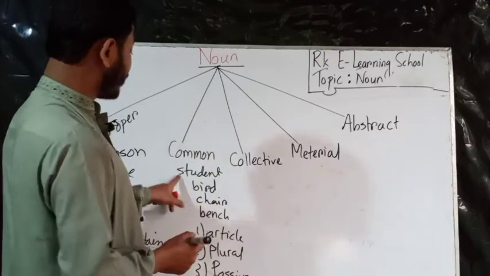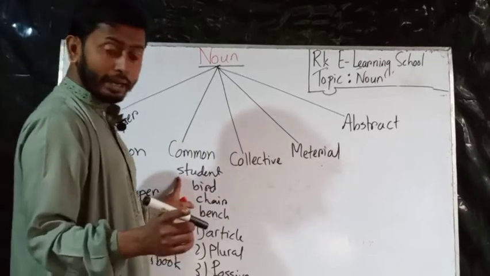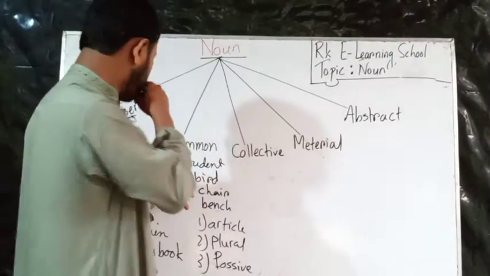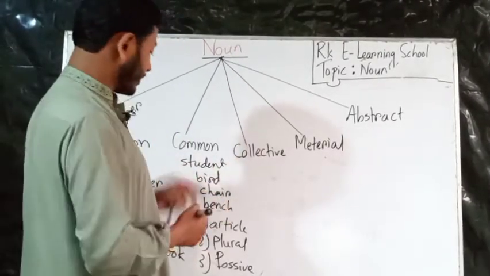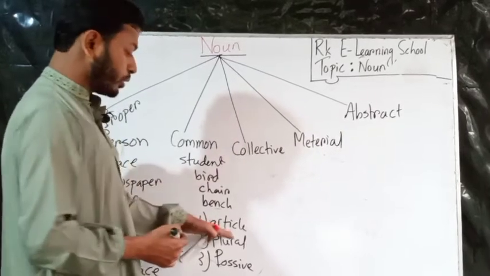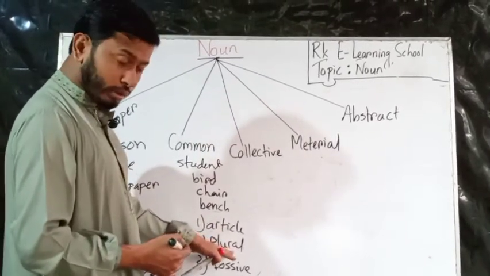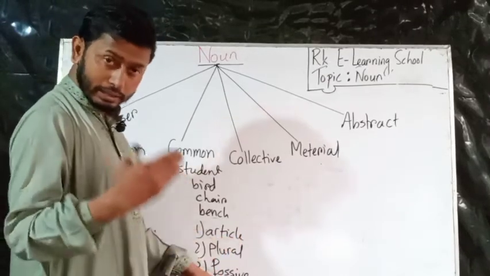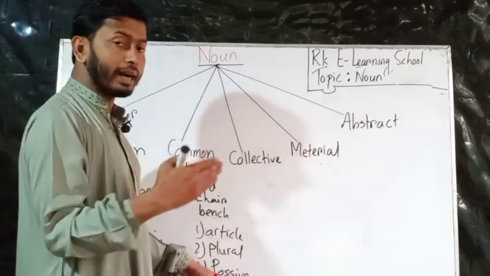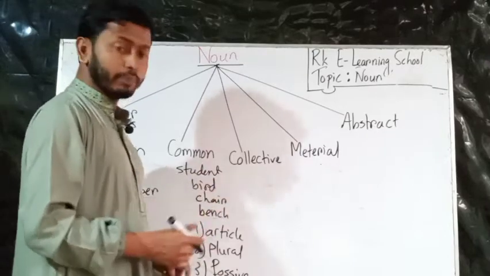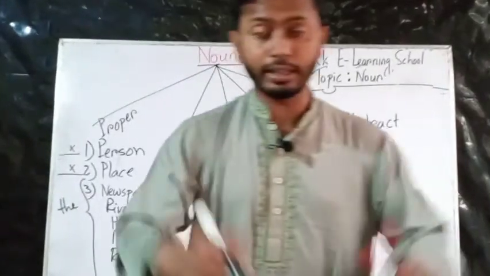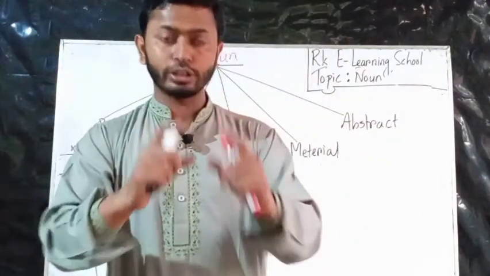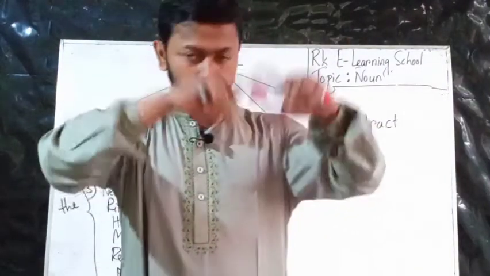That means if I say only "student," like "I called student," that is wrong. I should say "I called a student" or "I call students." So we have to use an article, or make the word plural, or use a possessive before the common noun.